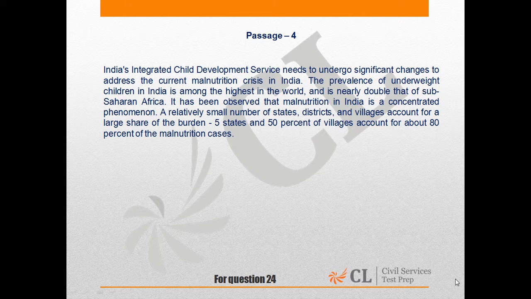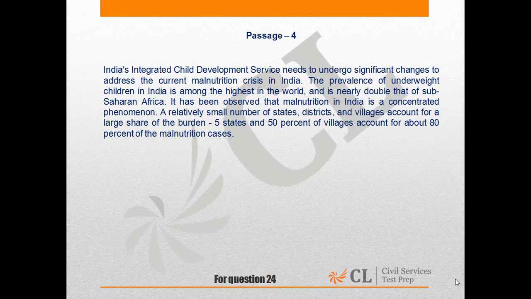Talking about passage 4, question 24th. Let's first discuss the passage. The passage says India's Integrated Child Development Service needs to undergo significant changes to address the current malnutrition crisis in India. The last line is an important line in this case, which says a relatively small number of states, districts, and villages account for a large share of the burden.